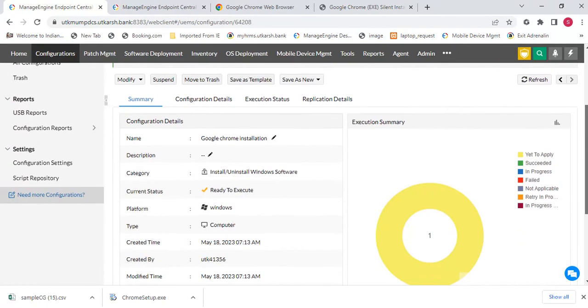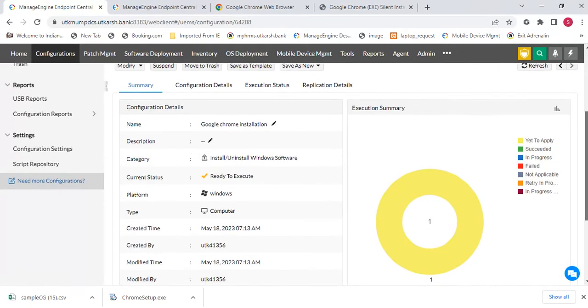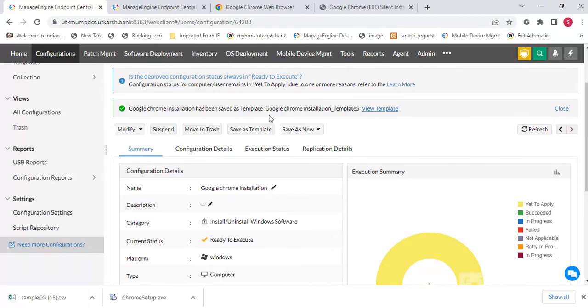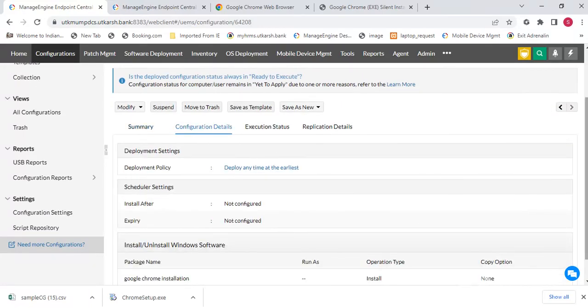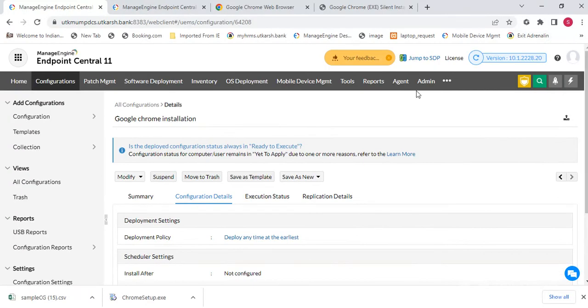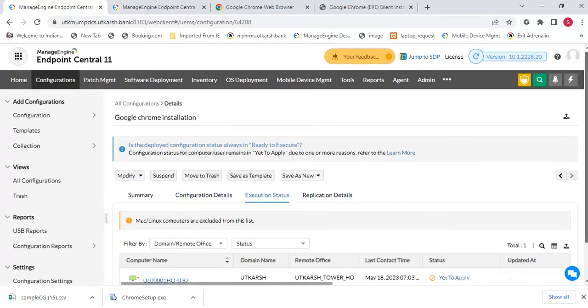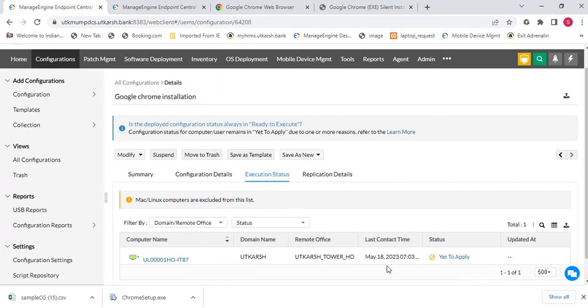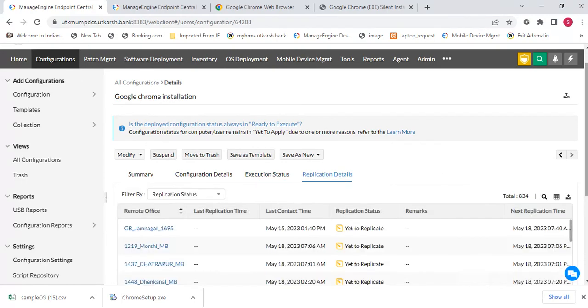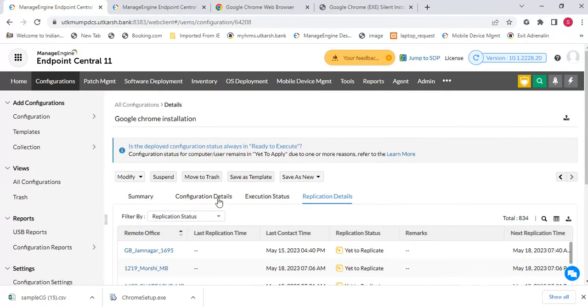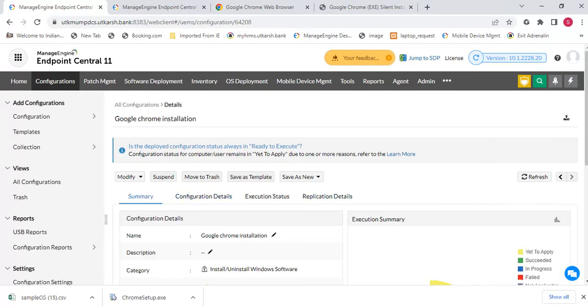you can see here the status of this configuration. Configuration detail, you can check here the configuration detail. Execution status, what is your execution status right now? In this it is showing yet to apply. Still it's not applied to my machine. Here is the replication details. So friends, you can see here the replication details summary.